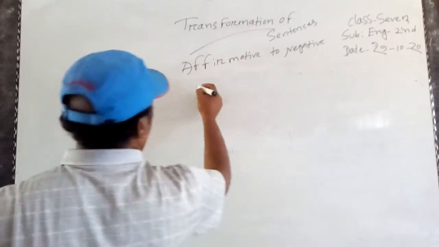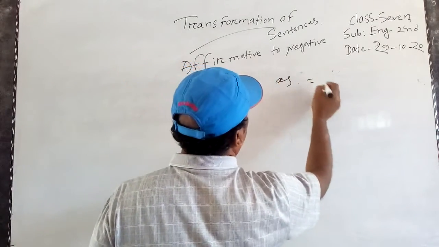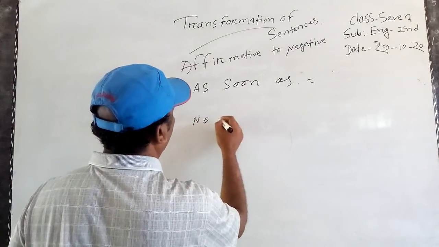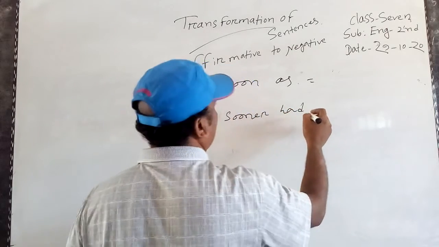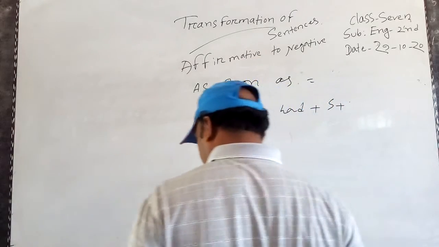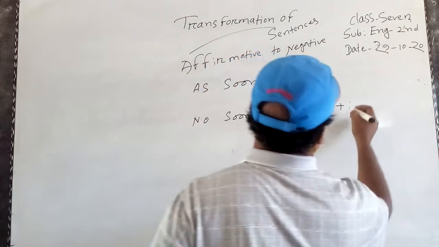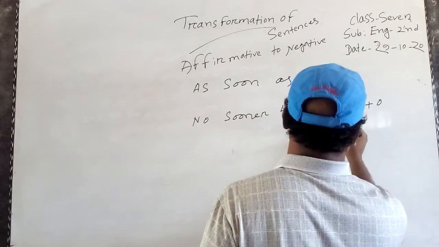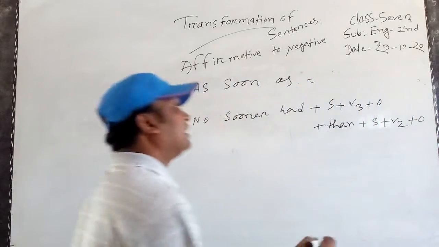As soon as. It is easy: as soon as, you have to use no sooner had. No sooner had plus subject plus V3 plus object plus then plus subject plus V2 plus object. This is the rules.